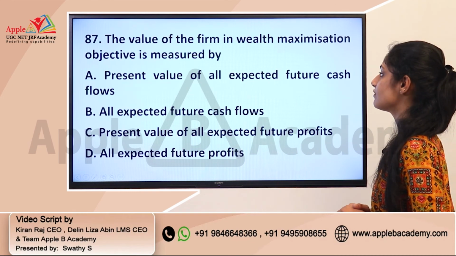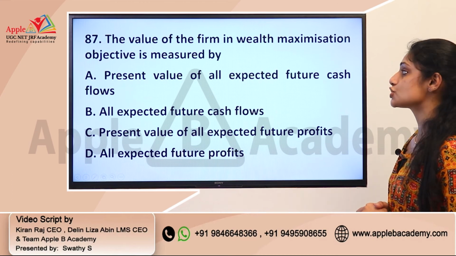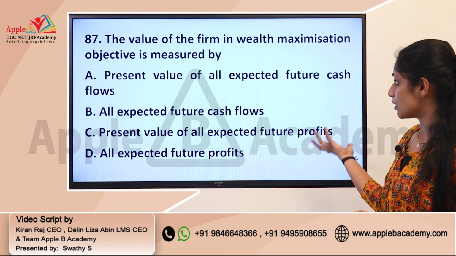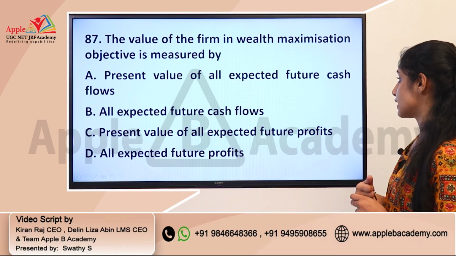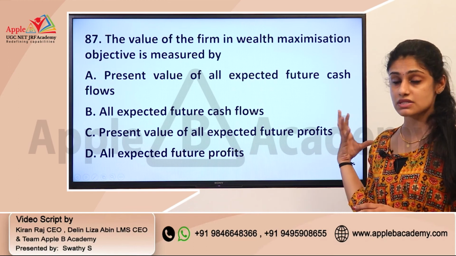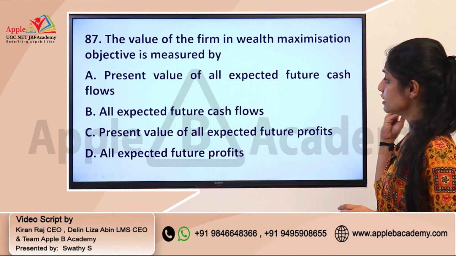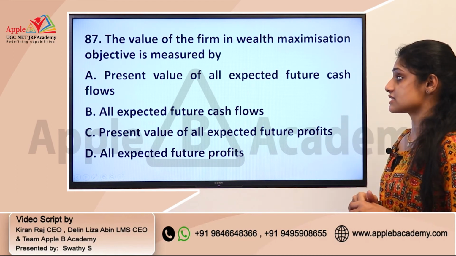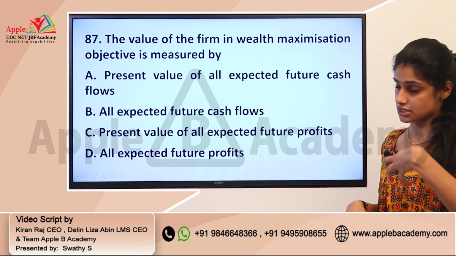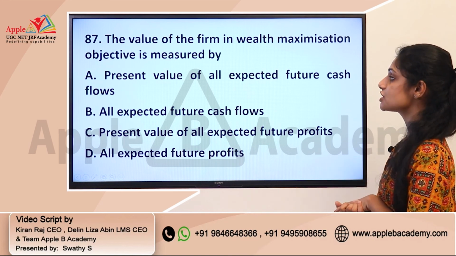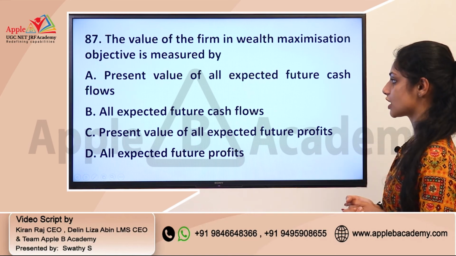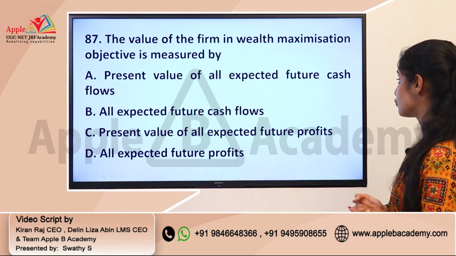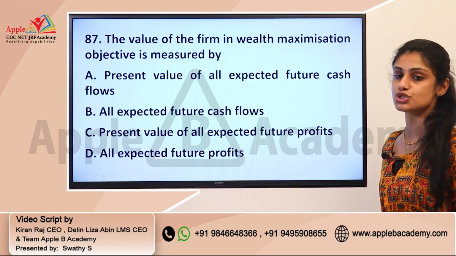Question number 87. The value of the firm in wealth maximization objective is measured by. This is from business finance, and it is focused on the objectives of financial management. We know that one of the important objectives is wealth maximization. So you need to identify how we are measuring, how we are valuing the value of the firm in this wealth maximization objective. Option A, present value of all expected future cash flows, present value of all expected future profits, and all expected future profits.